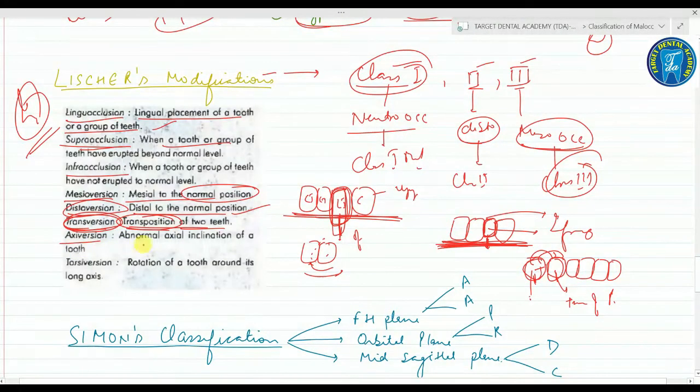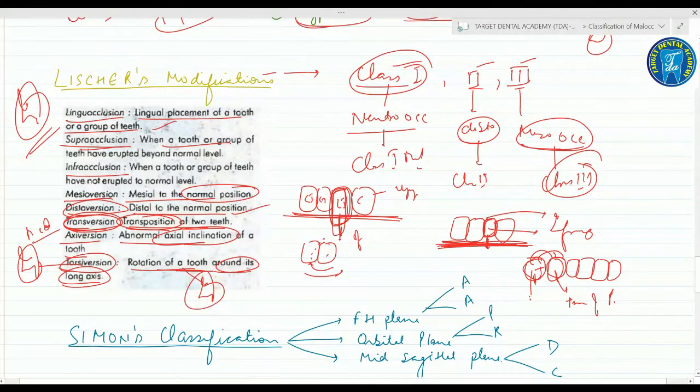Next is axiversion. It is the abnormal axial inclination of the tooth. Next is torsiversion, an important MCQ. It is the rotation of a tooth around its long axis. Again, very important, commonly asked MCQ. So this is all about Lischer's modification.